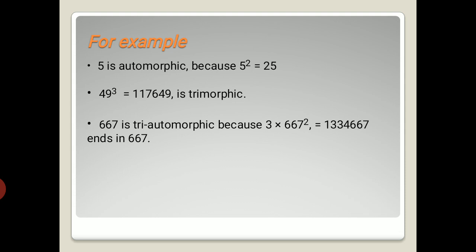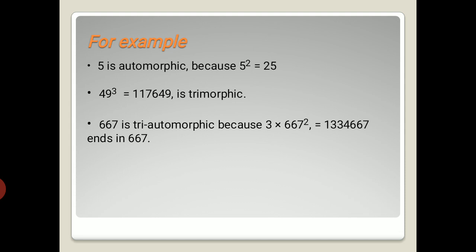Then trimorphic. What is the trimorphic? Tri means 3, so we are going to cube that given number. In case I consider 49, I am taking 49 cube, I get 1,17,649. That means here it ends with that same 49. Therefore 49 is a trimorphic number.